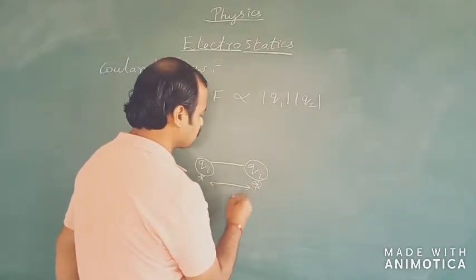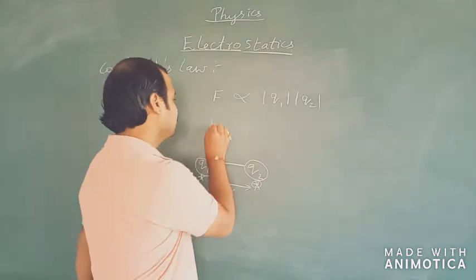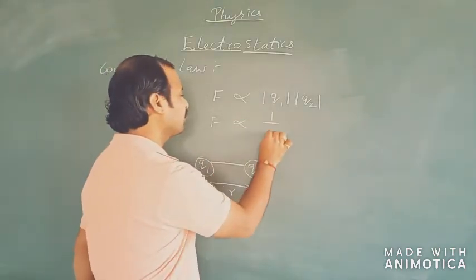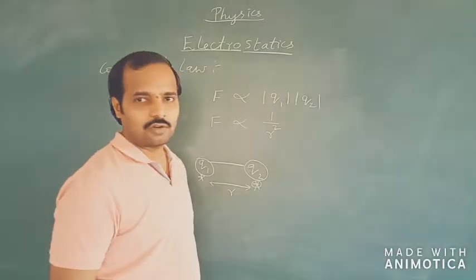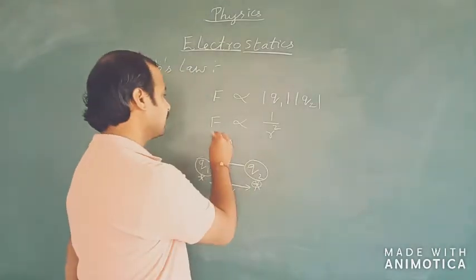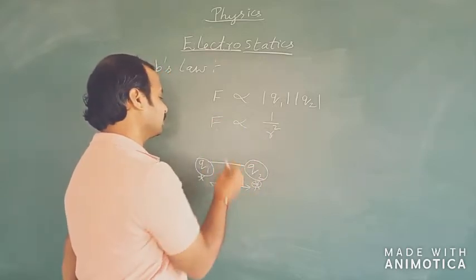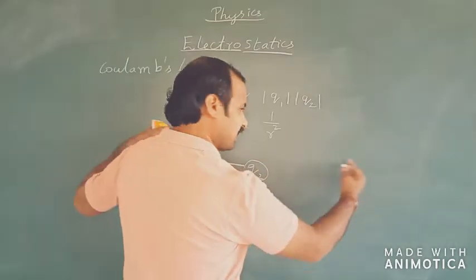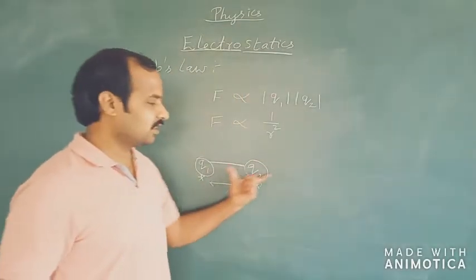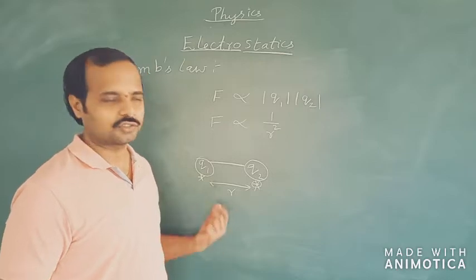Let's say these two charges are separated by a distance r. Then F is also inversely proportional to the square of the distance of separation between the two charges. As we can see, as the r value increases, the F value is going to decrease. That is, as we move the charges further away from each other, the force keeps reducing.